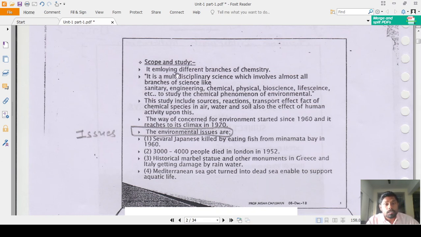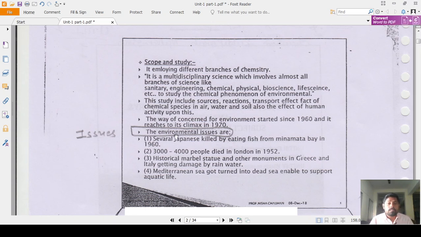It is a multidisciplinary science which involves almost all branches of science. Those are sanitary, engineering, chemical, physical, bioscience, life science, etc. Okay, to study the chemical phenomena of the environment, and this study includes the source, the reaction, the transportation, effect, and fate of chemical species in the air, water and soil, etc.